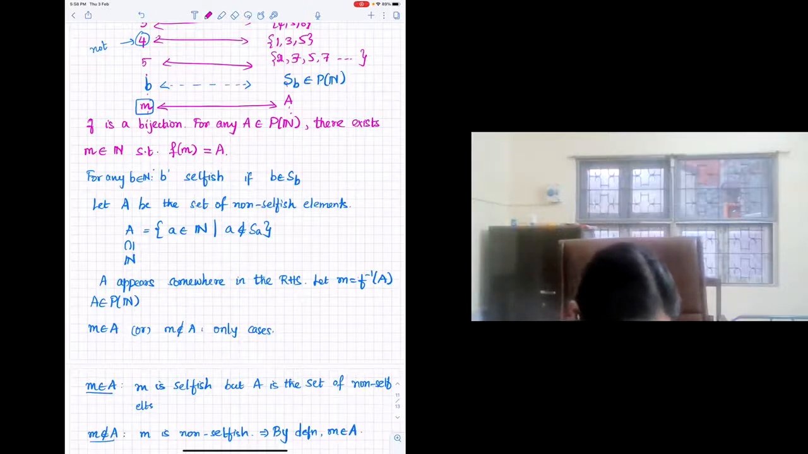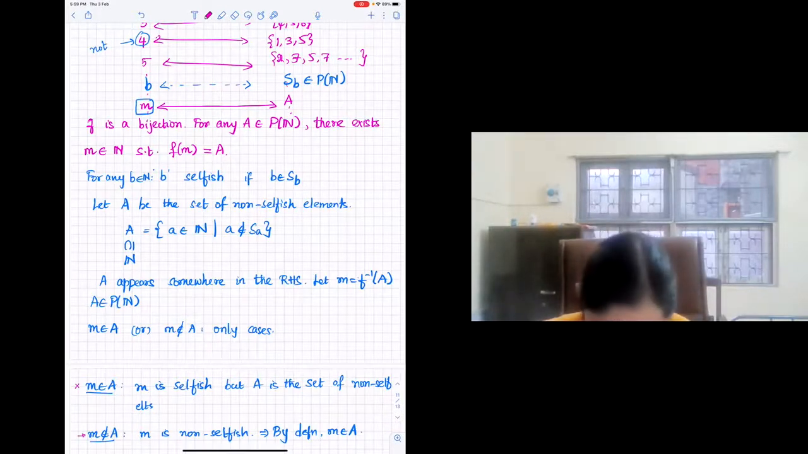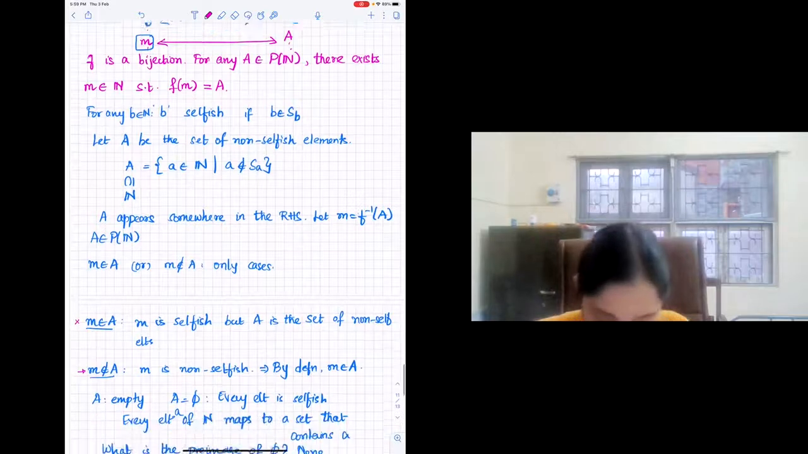So if A is empty, then this M in A will not occur. You know that every element is non-selfish, right? So there is no element in A, and that is exactly what it is.